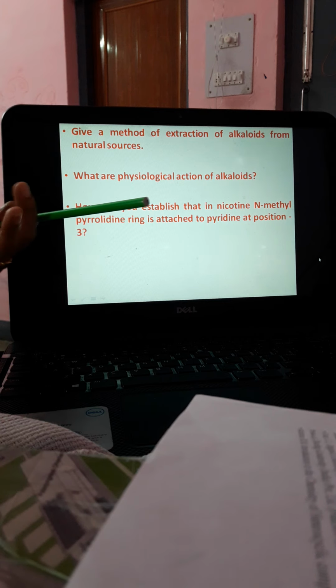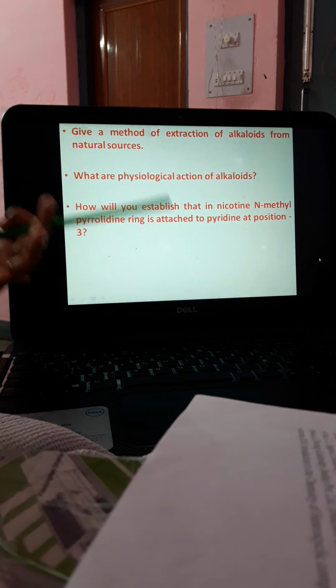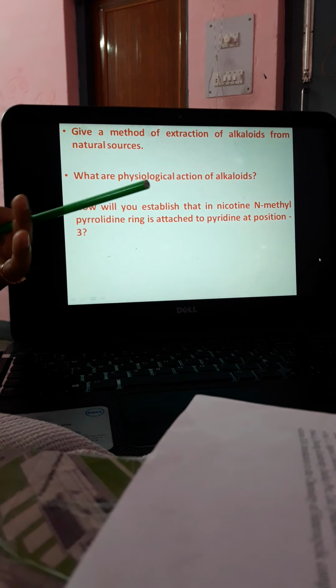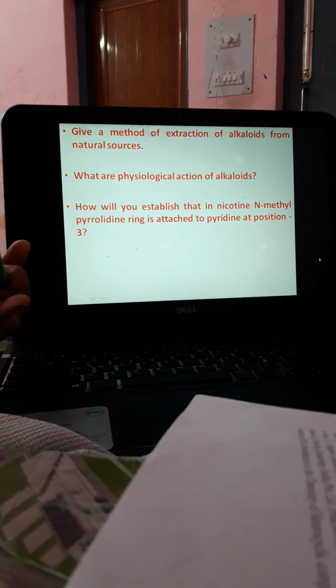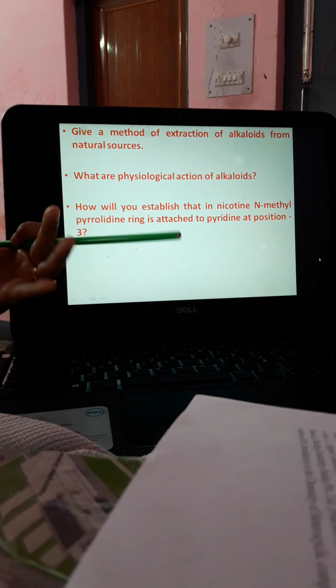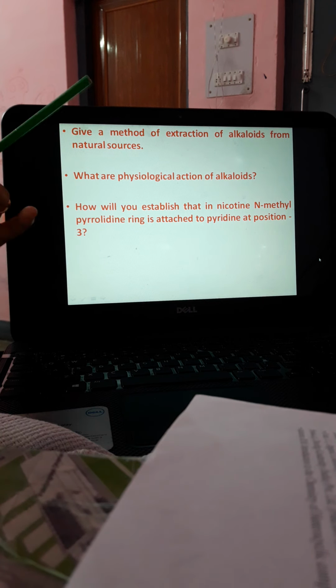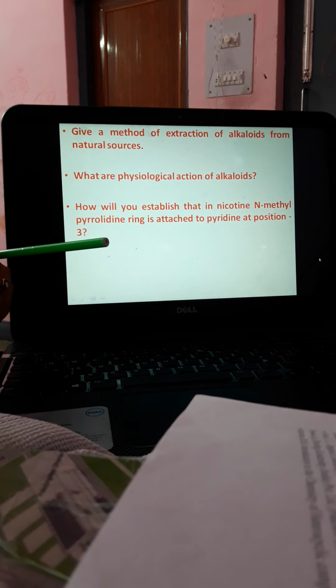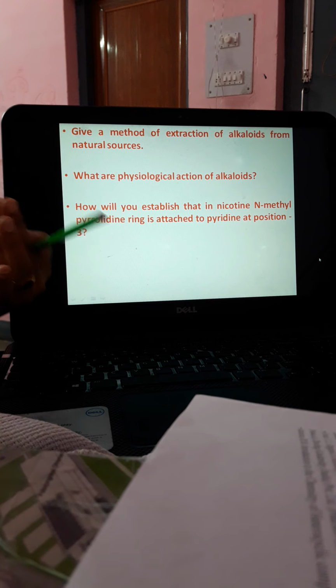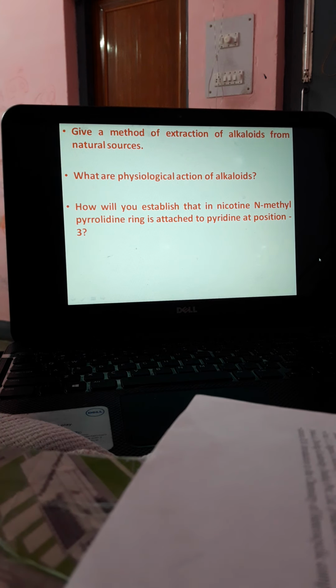The extract contains the alkaloidal salts present in the plants, and the free alkaloids are sometimes released by treatment with alkali. Afterwards, the crude mixture of alkaloids is separated into individual alkaloids by fractional crystallization, precipitation, chromatography, etc. This will be the type of answer.